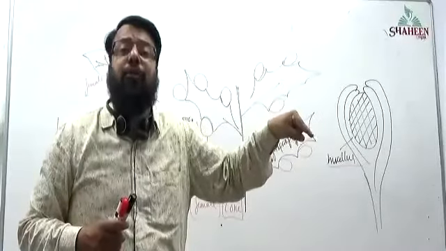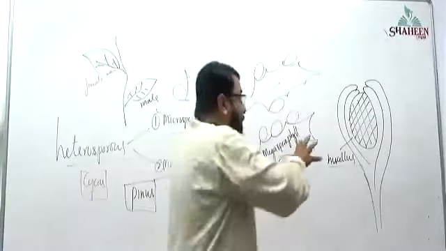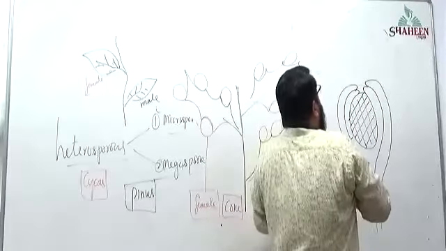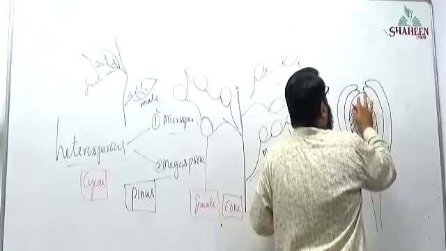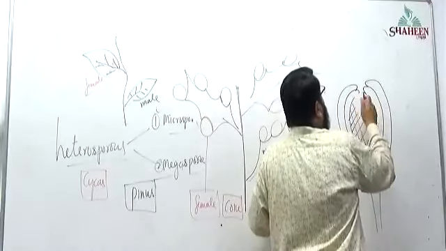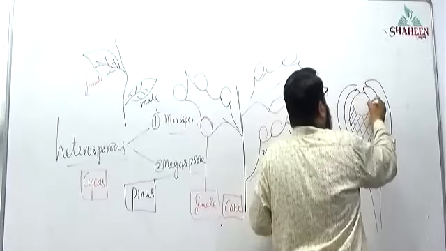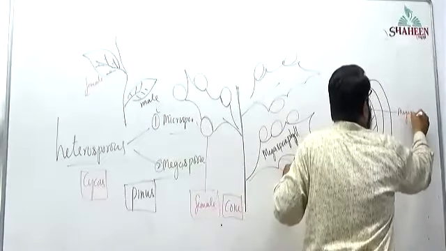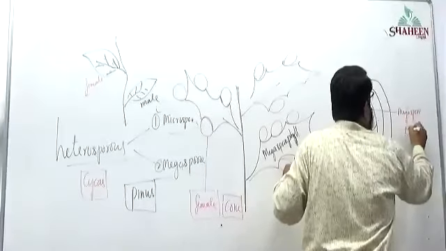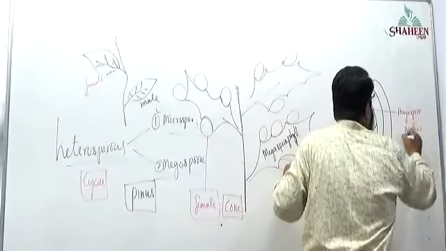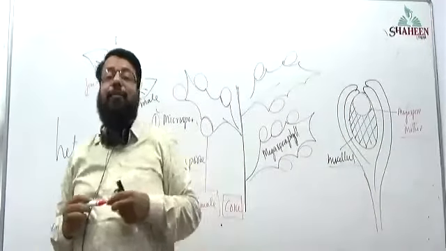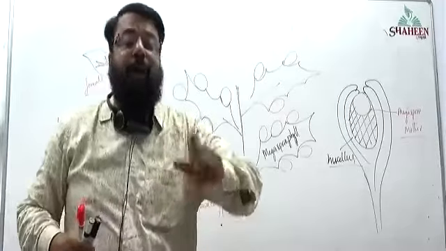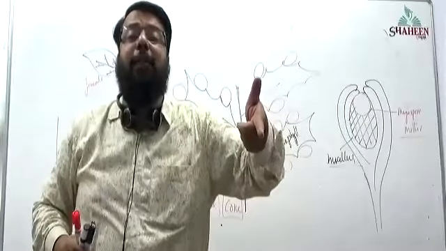Why is it an important tissue? Because in that nucellus, one cell out of these many cells will transform itself into, observe here, megaspore mother cell. Out of the thousands of cells in nucellus, how many cells will transform themselves into megaspore mother cell?